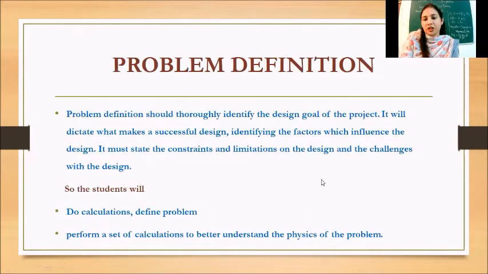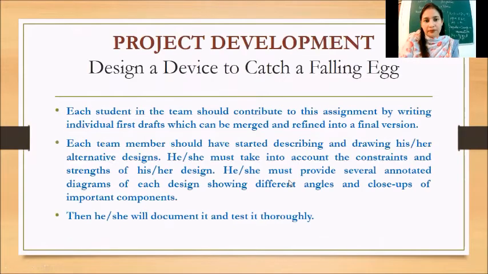Then problem definition. First of all, they will sit together as a team and draw some rough designs. And then after discussing the pros and cons of each design, they will come to a final draft, and that will be discussed by the team leader. So the students will do the calculations, they will define the problem, and they will perform a set of calculations to understand the physics of the problem.